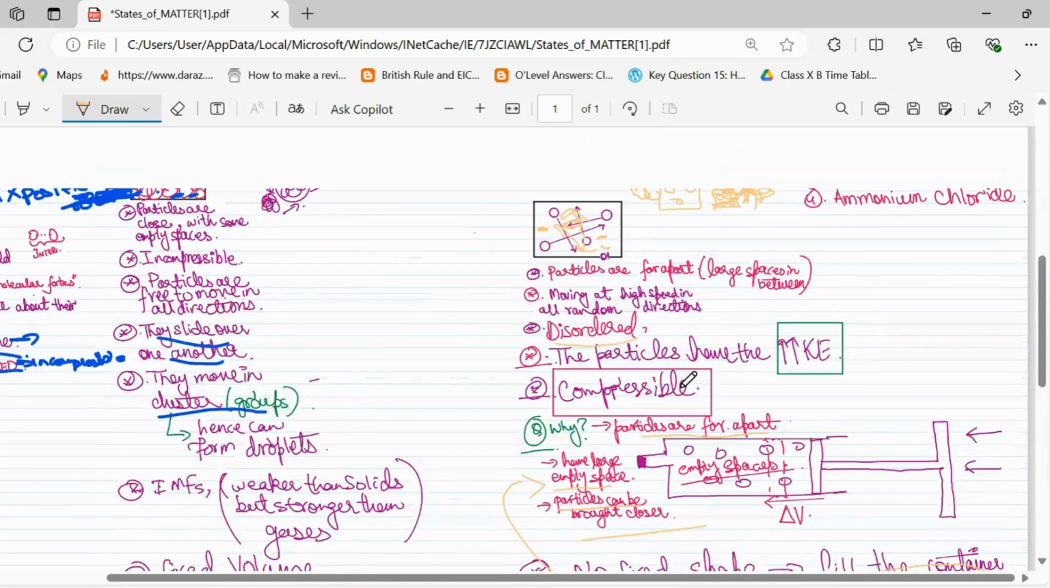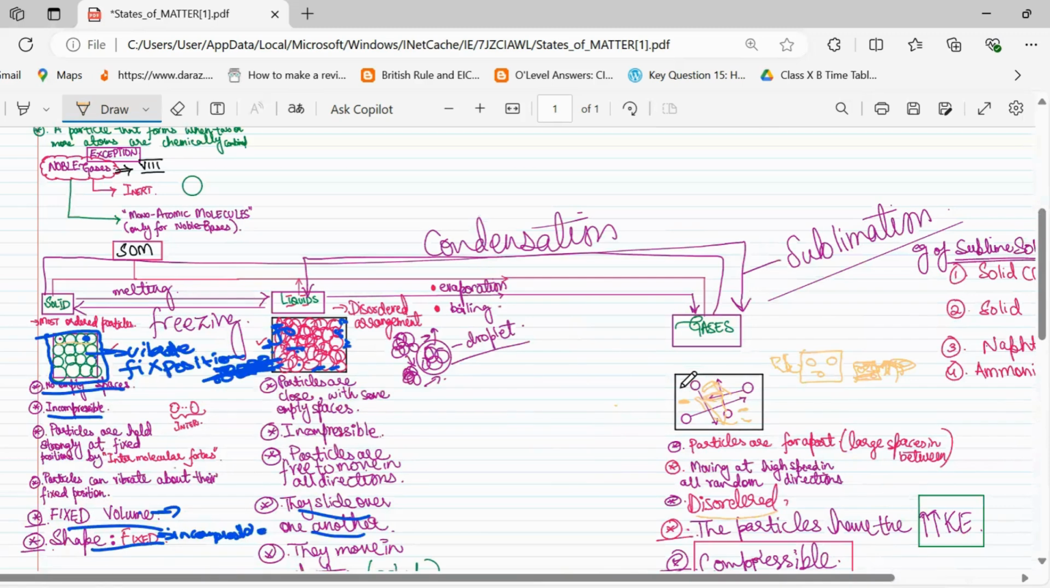Now let's see their conversion. If a gas is converted into a liquid, what do we call it? We call it condensation, because many diagrams have come of this type that show the conversion. For example, if we convert liquid to solid, what do we call it? We call it freezing. And if we convert solid to liquid, we call it melting. And like this, if we convert liquid to gas, we call it evaporation or boiling.